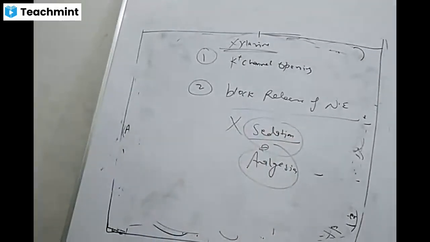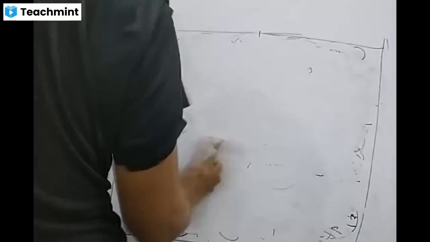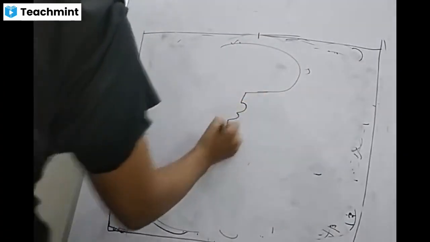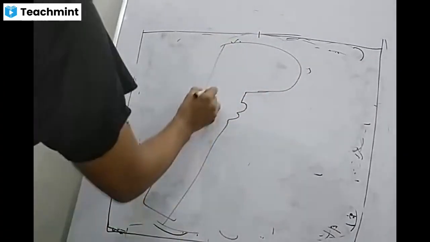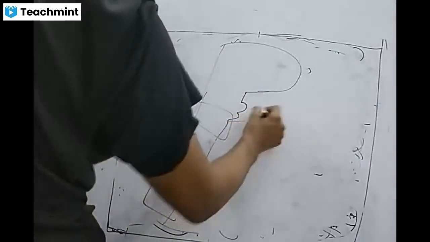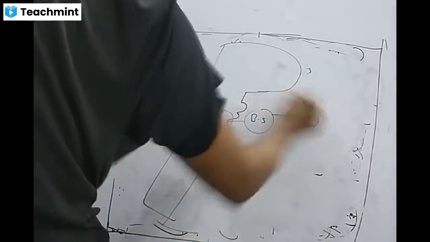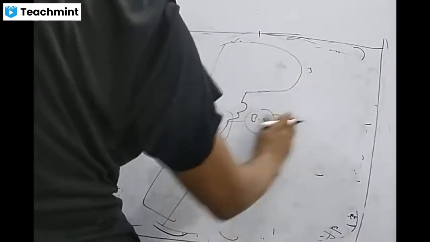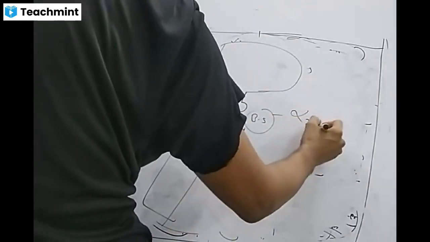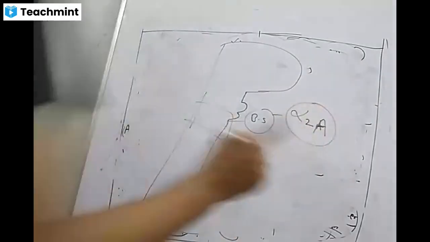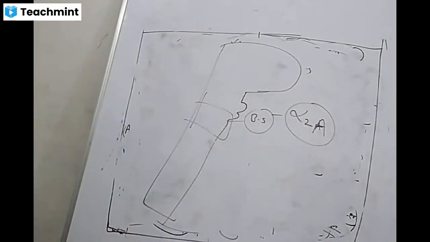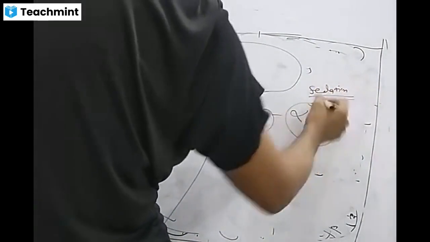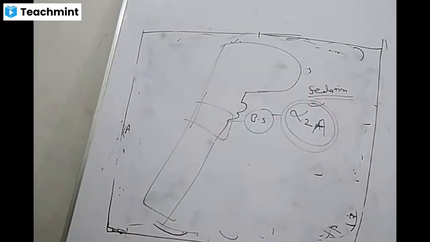In ICAR 2020, there was one MCQ: at the level of brain stem, which alpha 2 receptor is present? This is alpha 2A, the subtype is type A. So remember, for sedation, the receptor is alpha 2A.